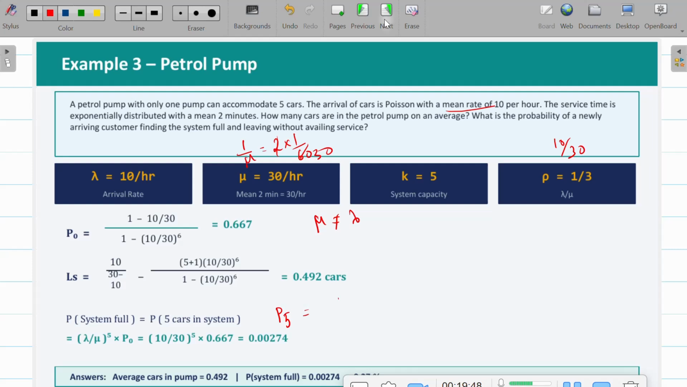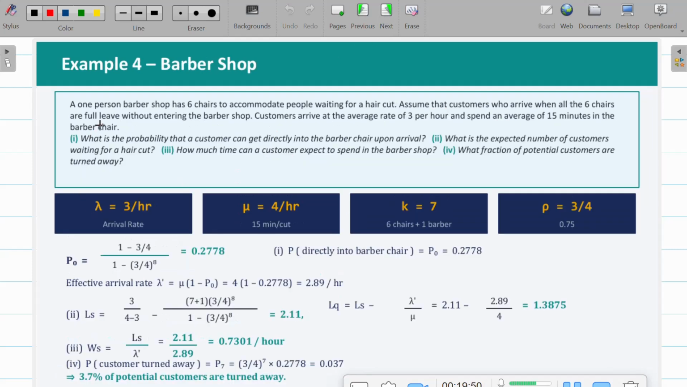Coming to the next problem. A one-person barber shop has 6 chairs to accommodate people waiting for a haircut. Assume that a customer who arrives when all the chairs are full leaves without entering the barber shop. Customers arrive at an average of 3 per hour and spend an average of 15 minutes in the barber chair. So accordingly, lambda is 3 per hour.